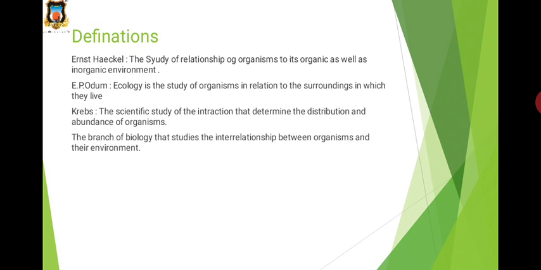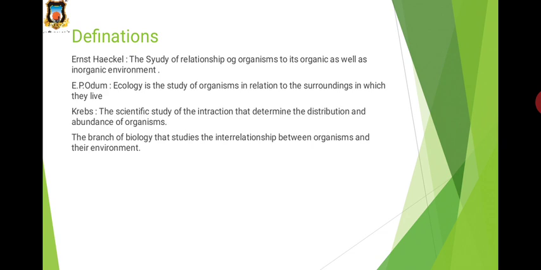Thus, ecology is defined as the branch of biology that studies the interrelationship between organisms and their environment.